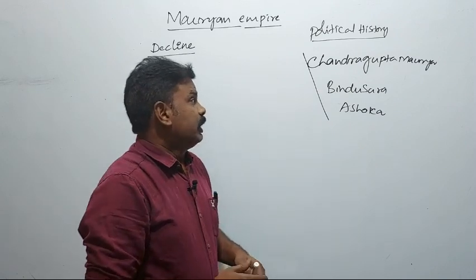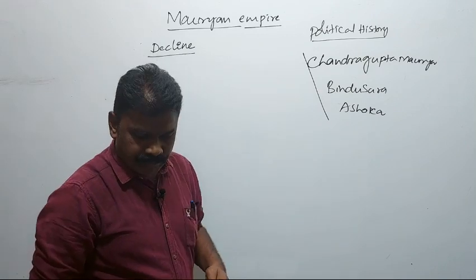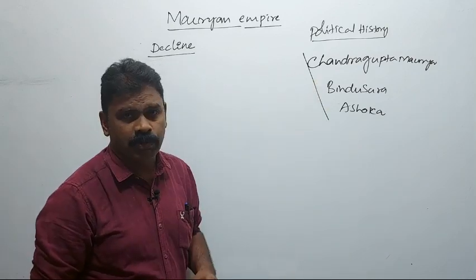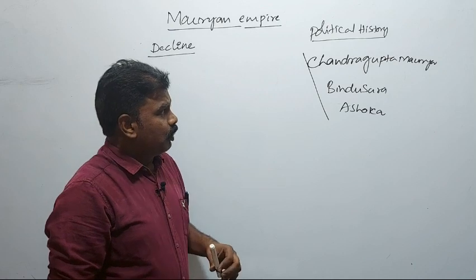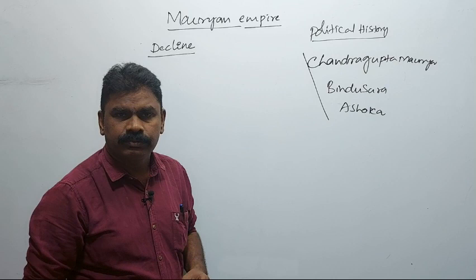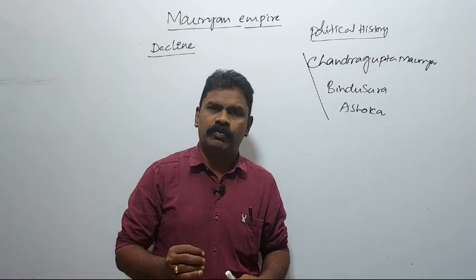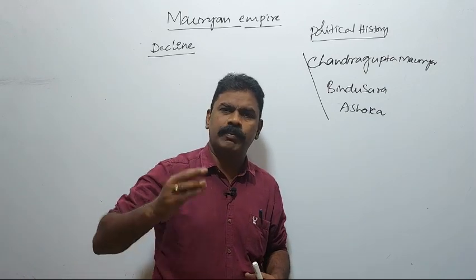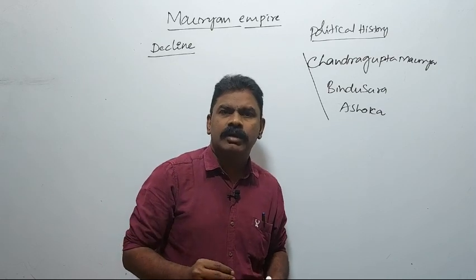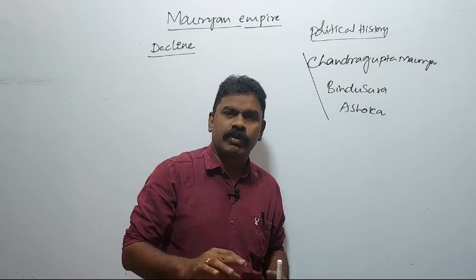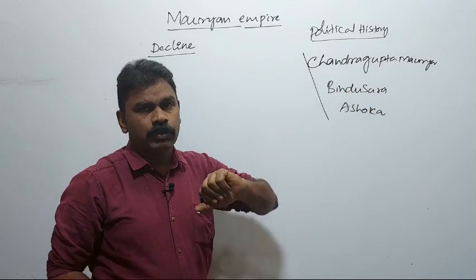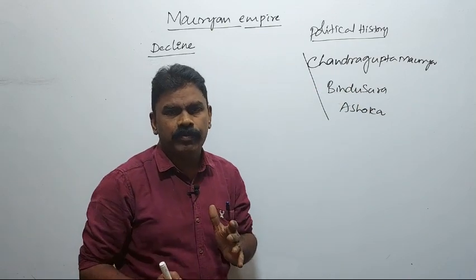In the last classes we completed the sources of the Mauryans and the political history of the Mauryans. Now we come to the decline of the Mauryan Empire. The Mauryan Empire is the first great historical empire in India, established in the Magadha region with its capital at Pataliputra, by Chandragupta Maurya with the help of Kautilya.